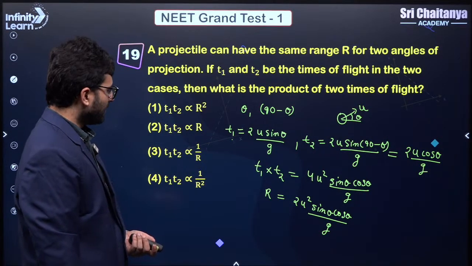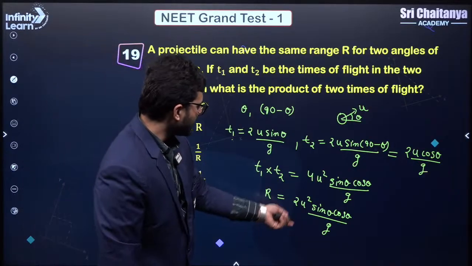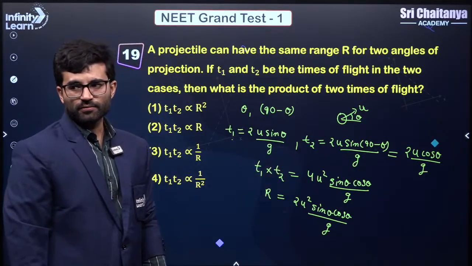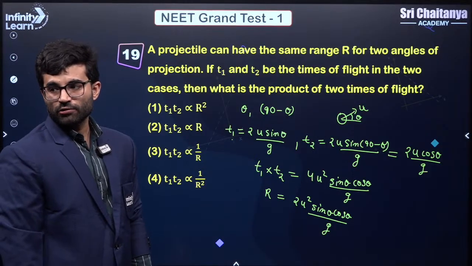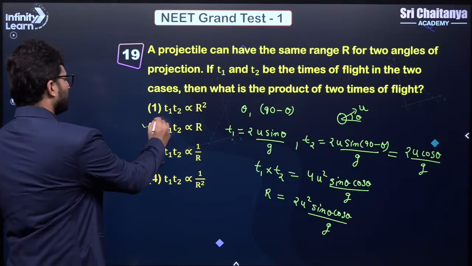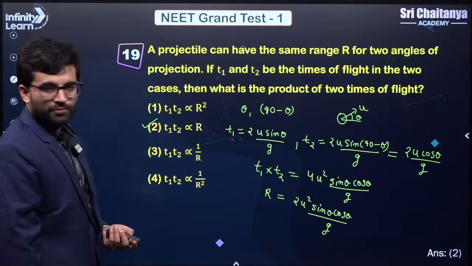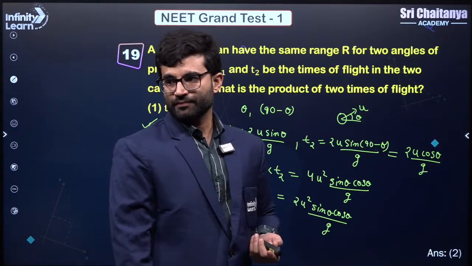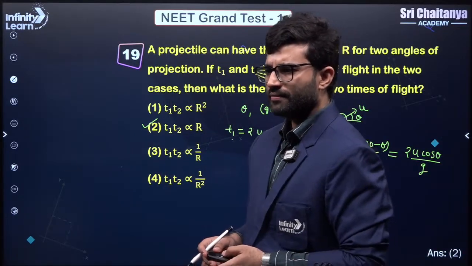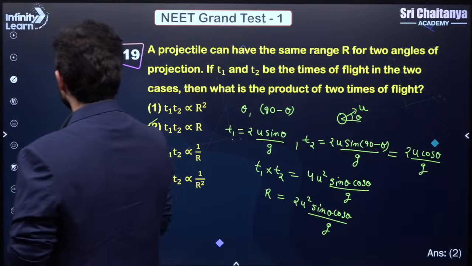So from here, I think you can see that it is directly proportional, right? If I do 2 times here, you will get the above formula, right? So here T1 times T2 is equal to 2R. Understood? So basically the answer should be that it is directly proportional to R. Clear? Let's move ahead.